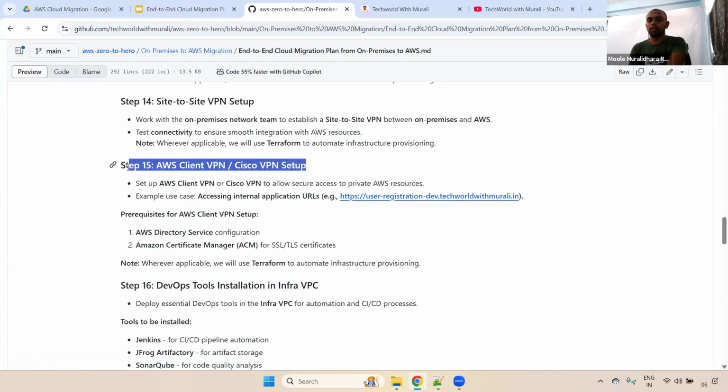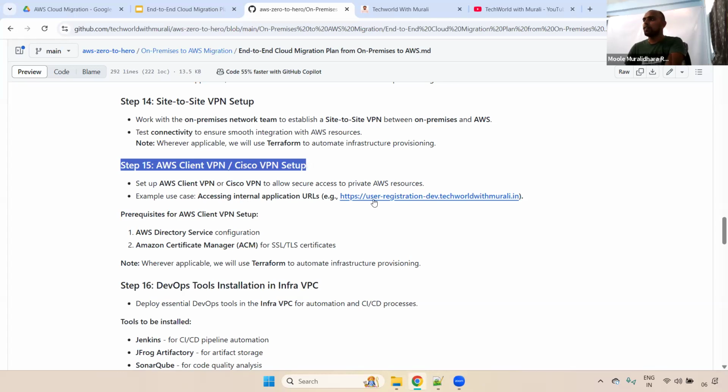I have created the servers and the database in the private network. You can't directly connect, right? What you can do is connect using a jump server. You have to log into one of the servers, and from there you can connect to the particular DB servers or whatever. But if you want to connect from your system, we can set up the client VPN on your system. Once you connect to the client VPN, you can access your internal applications.